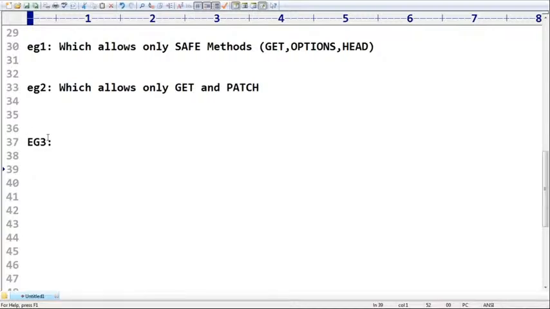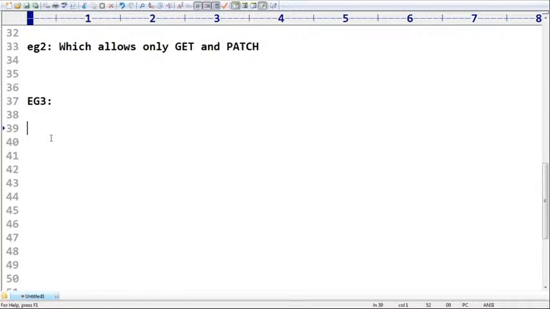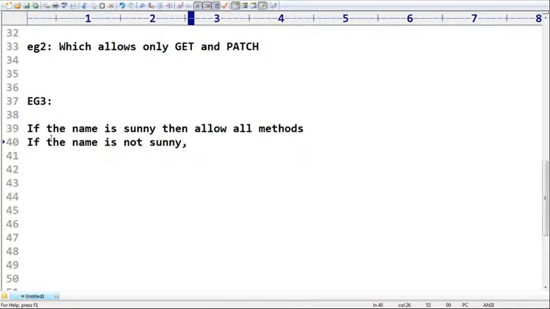If the username is Sunny, then all methods are allowed. Sunny has super permissions, so Sunny is allowed to perform all operations: get, put, patch, delete, any operation. If the name is not Sunny, what will happen?